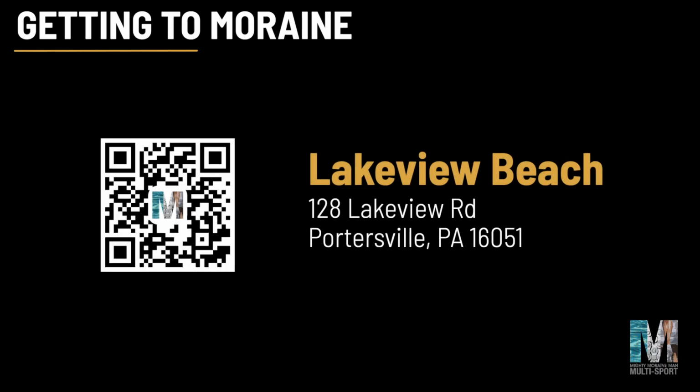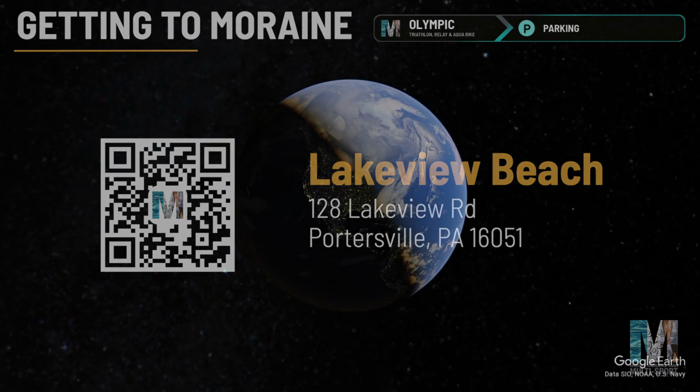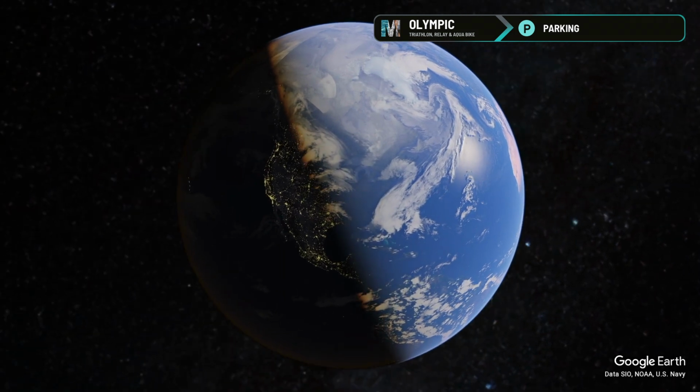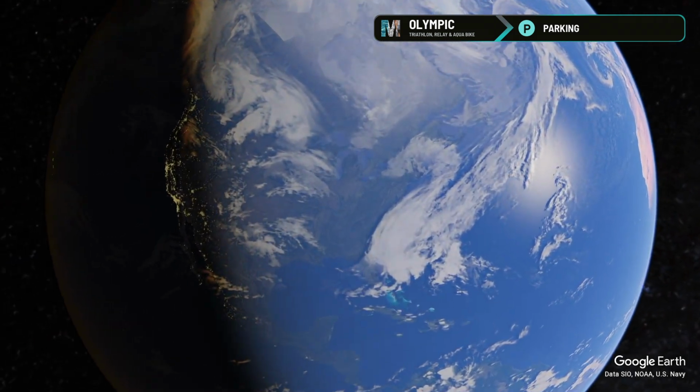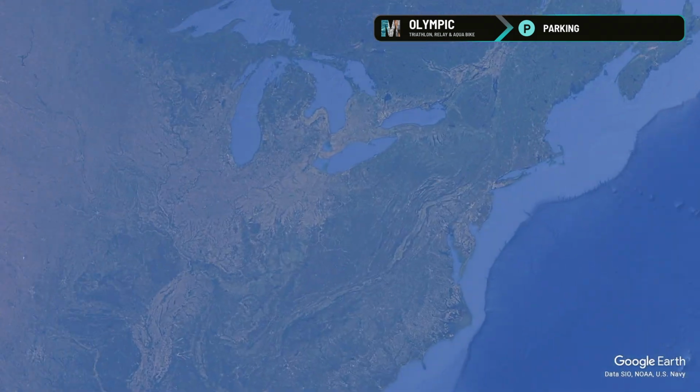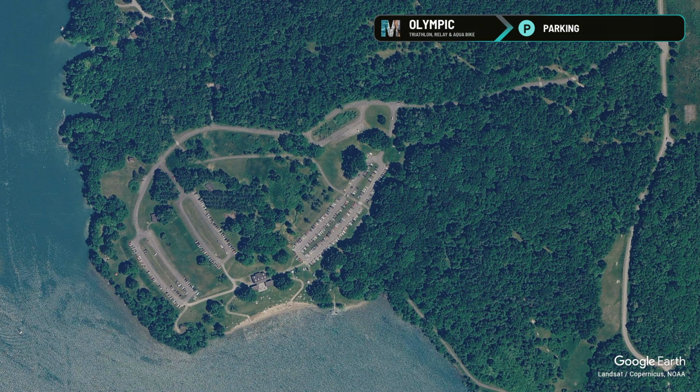You'll start by driving to Lakeview Beach on the north shore of Moraine State Park. This location is available in most GPS software. You can scan the QR code on the screen or use the Google Maps, Apple Maps, or What 3 Words links in the description to get directions. Now that you know where you're headed, let's take a look at where to find parking, transition, and preview your race course.